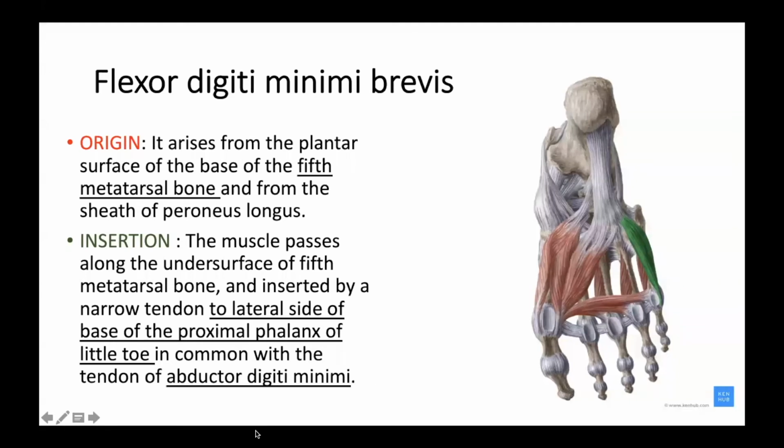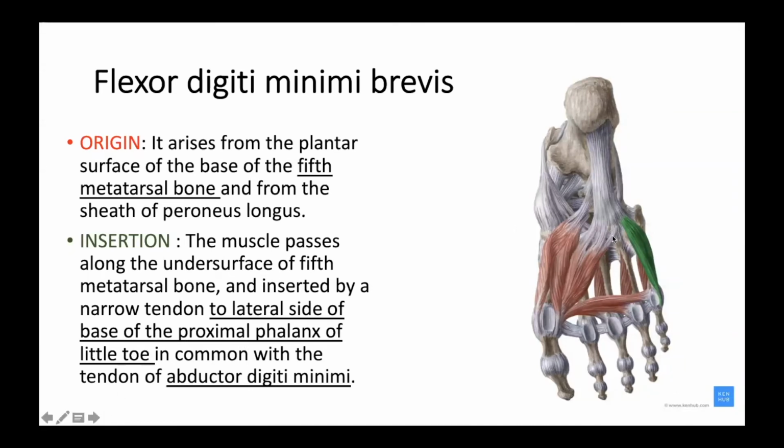Repeat it again, sir. This triangular space is occupied by the muscles of the fourth layer of the sole. It is also occupied by the plantar metatarsal vessels, and also the deep division of the lateral plantar nerves.